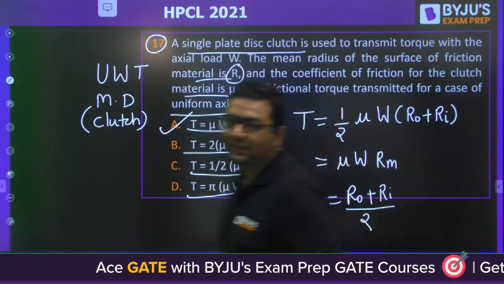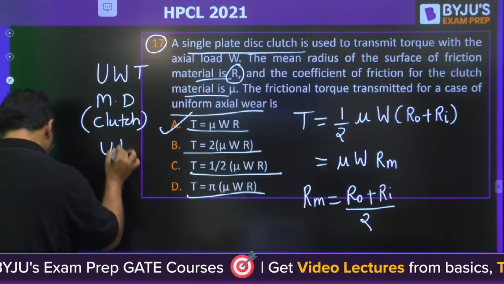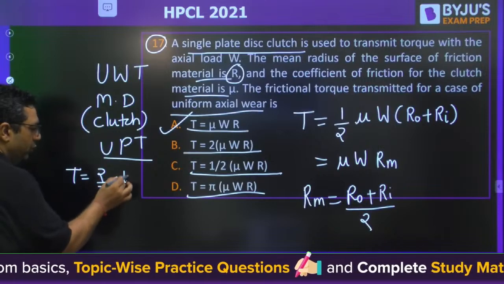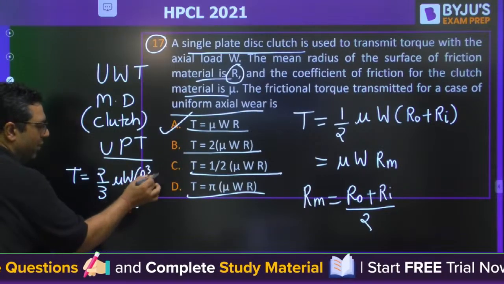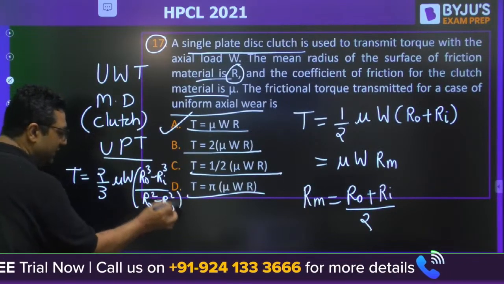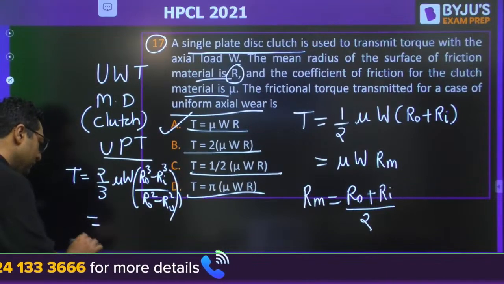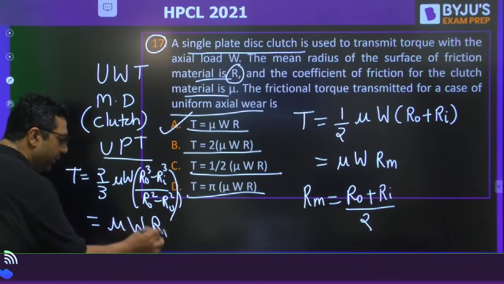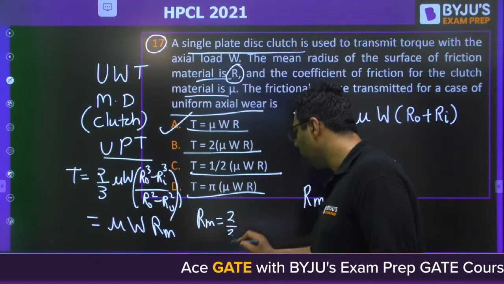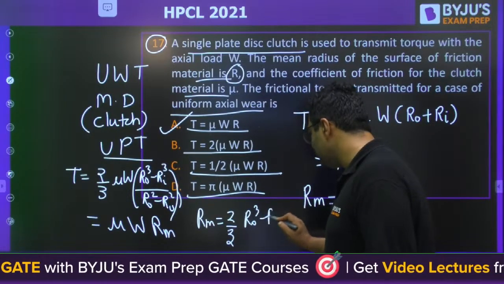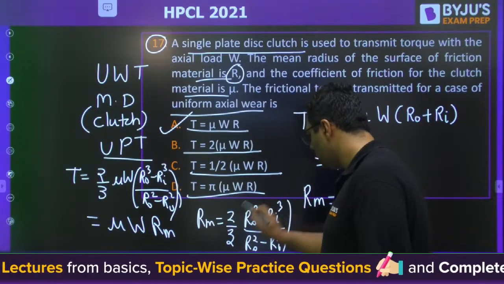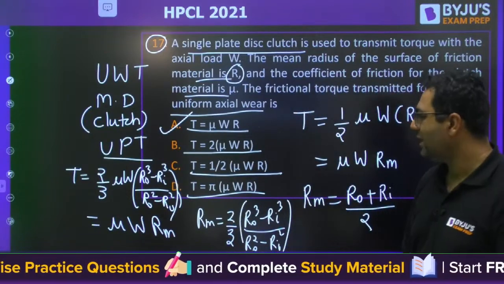And if they say you need to go for UPT, uniform pressure theory, then the formula is 2 by 3 mu W (R naught cube minus Ri cube) by (R naught square minus Ri square). If they say this, then also you will have mu W R mean, because for UPT the R mean is equal to 2 by 3 (R naught cube minus Ri cube) by (R naught square minus Ri square). Is it clear or not? So the answer will be A for this.